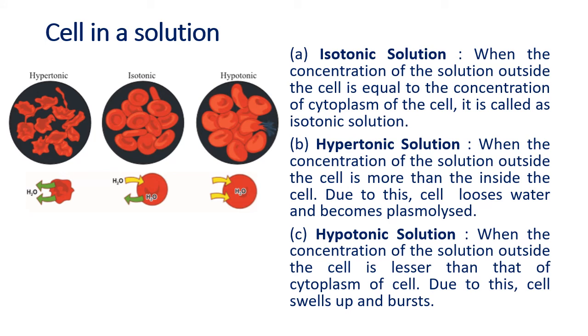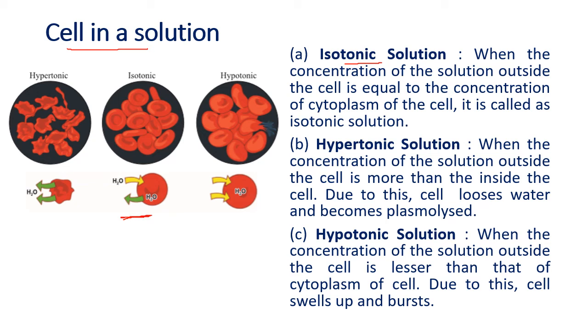Now we have put the cell in a solution, say sugar solution or salt solution, whatever. Now we'll see the three different types of solutions, inside the cell and outside the cell. First we see what is the isotonic solution. Here we have seen this is the isotonic solution.